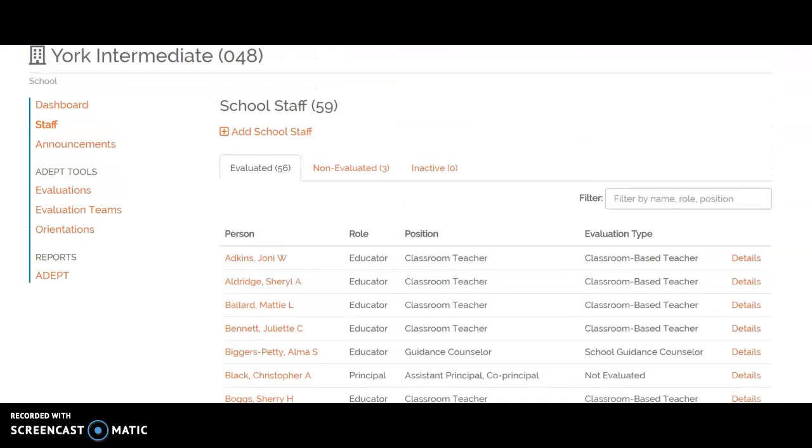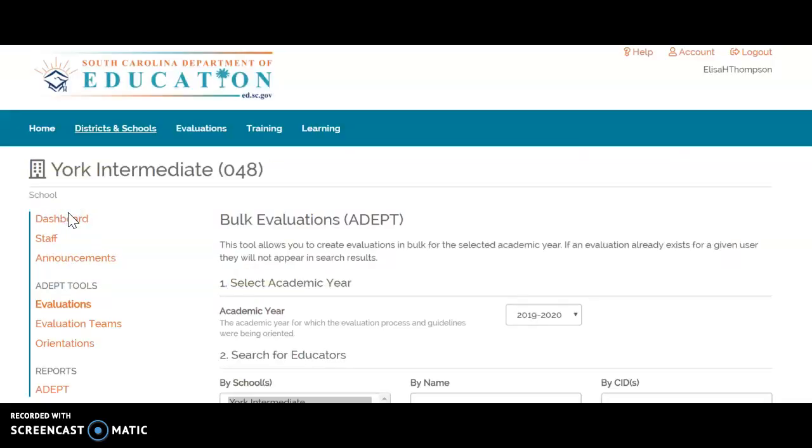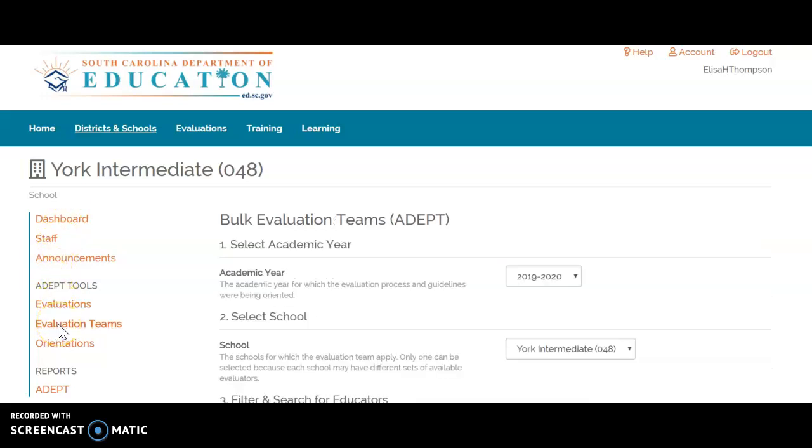If I want to, I can then go underneath and click on evaluations. This is necessary when we have to input individuals and put in their records. However, the district office has already taken care of that for us. And then under that, where we talk about evaluation teams, the school principal creates the evaluation teams and assigns an administrator and a teacher, whether it be within the building or outside of the building, to help evaluate teachers who are going through a formal form of observation and evaluation.